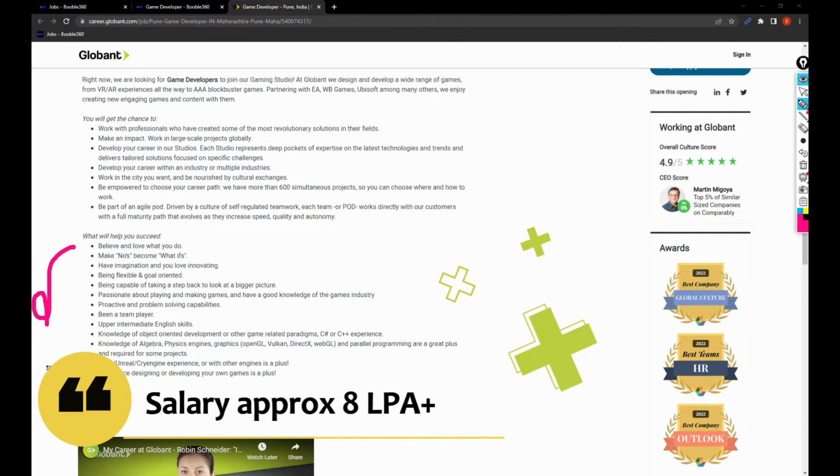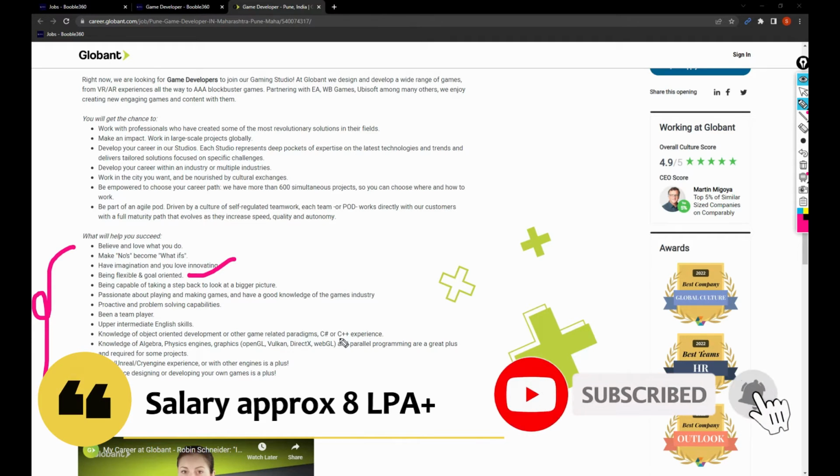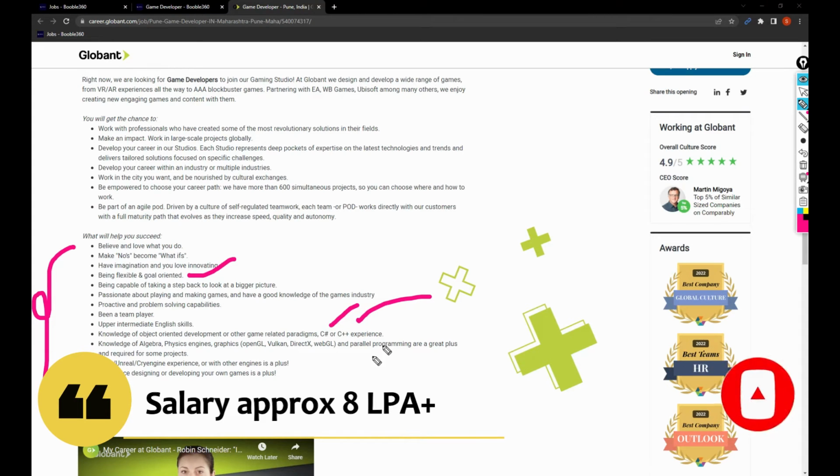Basically, you need to be passionate, flexible and goal oriented. And coming to the skills, you need to have some knowledge of object oriented development and any programming language like C# or C++. And keeping that aside, you need to have some knowledge of graphics related tools like OpenGL, Vulkan,